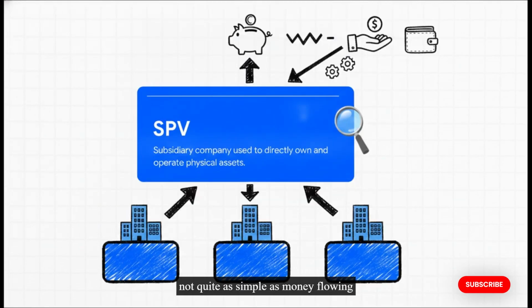However, it's not quite as simple as money flowing directly from a toll booth to your pocket. Behind every investment trust sits a specialized corporate structure. You see, a main trust usually doesn't own the buildings or the roads directly. Instead, it owns them through smaller subsidiary companies known as special purpose vehicles, or SPVs for short. Now, how the money flows from those underlying SPV companies up through the main trust and finally lands in your personal bank account, well, that entire pipeline is governed by incredibly complex tax laws. And here is the absolute kicker. When the government tweaks how taxes are calculated along that pipeline, the size of your final payout directly changes. And that is exactly what this new legislation does.